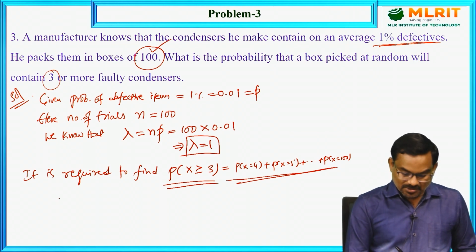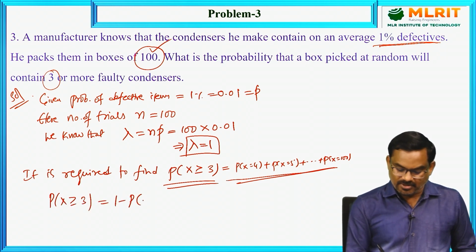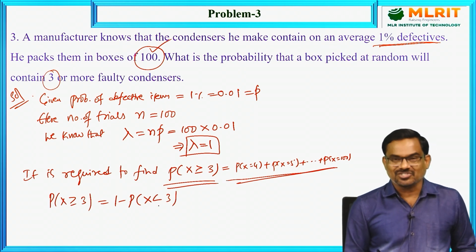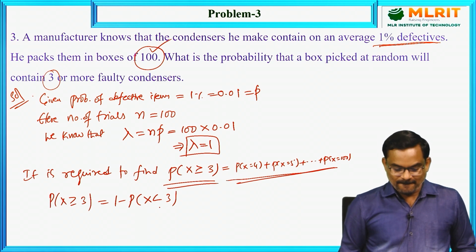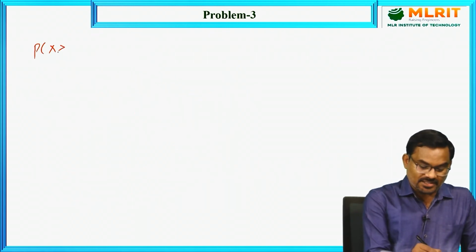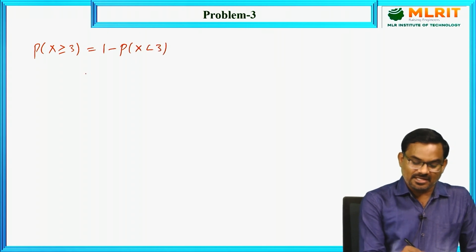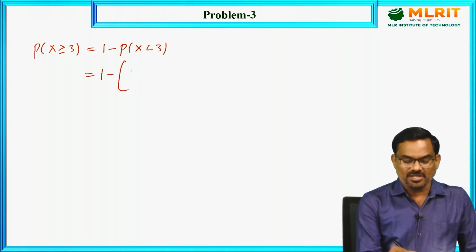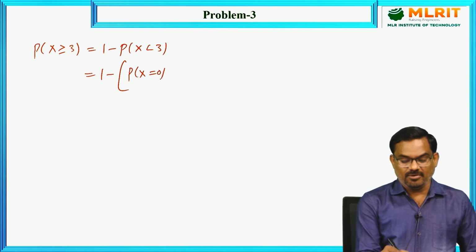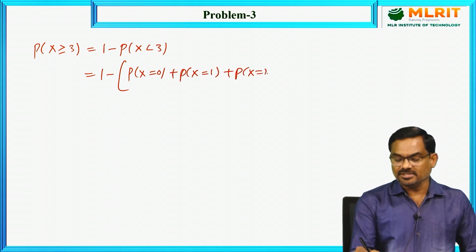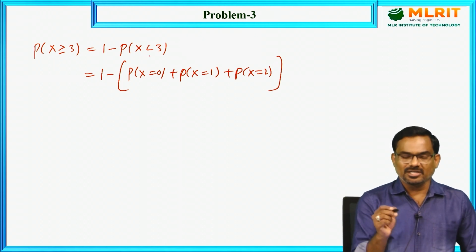So using that property, the probability of x greater than or equal to 3 is 1 minus the probability of x less than 3. Here equality is already there, that's why we are using strictly less than. Less than 3 means how many values are there? Probability of x equal to 0, x equal to 1, x equal to 2, since it is strictly less than 3.